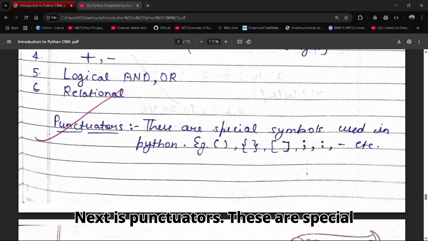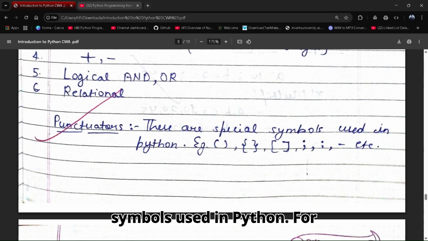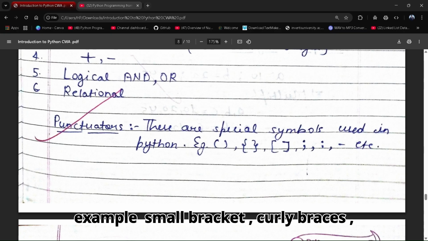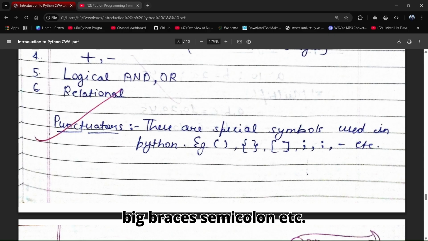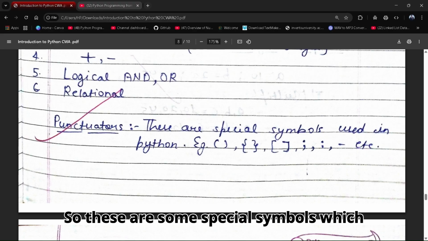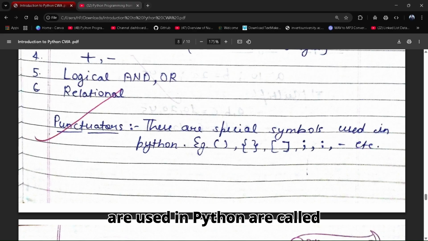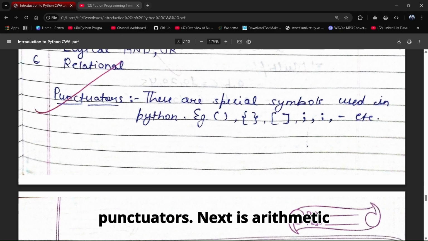Next is punctuators. These are special symbols used in Python. Example, small brackets, curly braces, big braces, semicolon, etc. So these are some special symbols which are used in Python and are called punctuators.